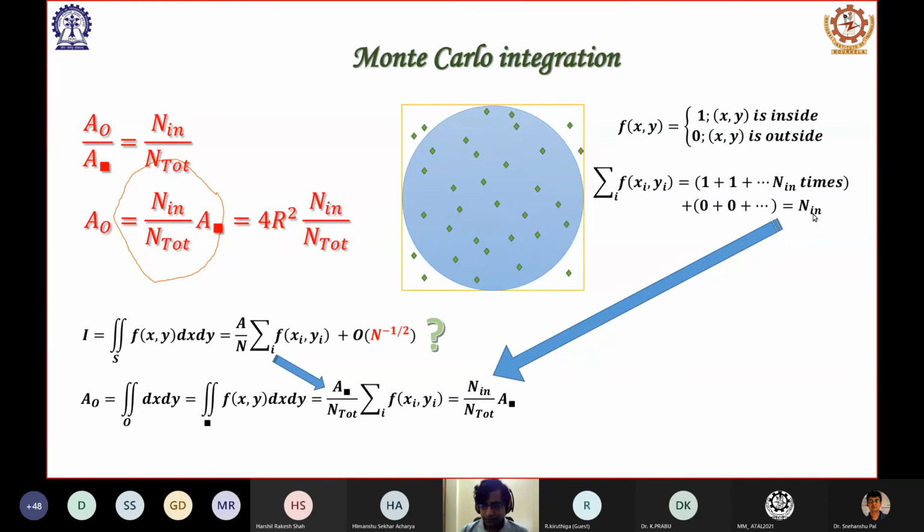So when I substitute it here, this turns out to be n in by n dot multiplied by A naught, which is the same as written here, that we saw intuitively. So it turns out that this scheme that we are using is nothing but some kind of Monte Carlo integration that we are doing here. Got it? So it is basically indirectly this integration.